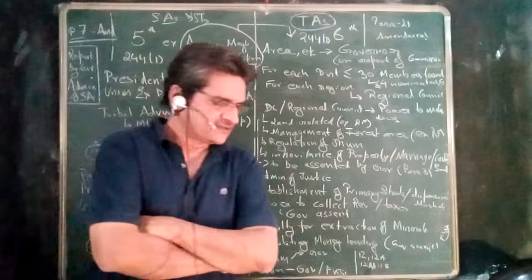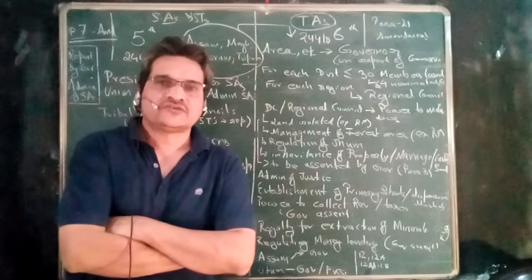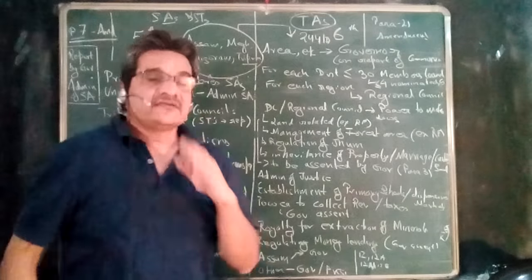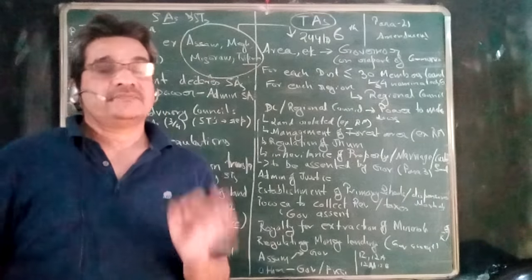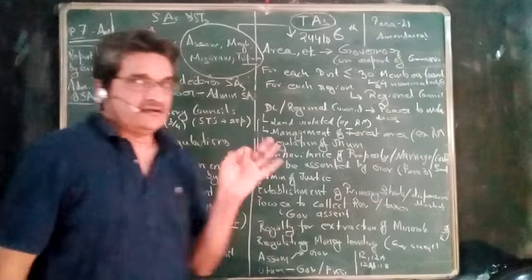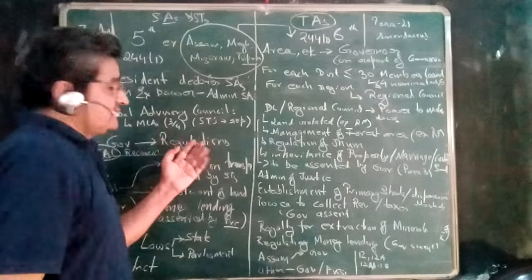Another important aspect of the fifth schedule is that the president can ask for a report regarding the administration of schedule areas from the governor, and that report has to be provided. And generally, annual reports are also to be obtained by the governor regarding administration of schedule areas, and the executive power of the union, important, extends to giving directions to the state regarding the administration of schedule areas in the fifth schedule.